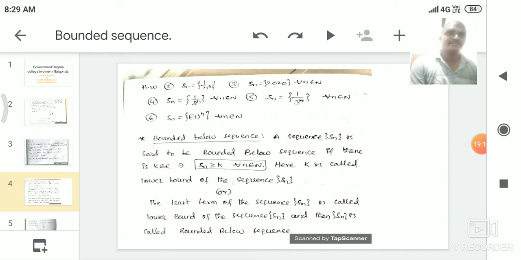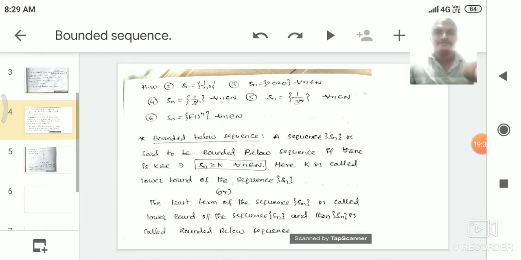Let Sn be any sequence. If Sn has a least value, then Sn is called a bounded below sequence. If Sn has a greatest value, then the sequence Sn is called a bounded above sequence. Okay. Now next we see the examples.